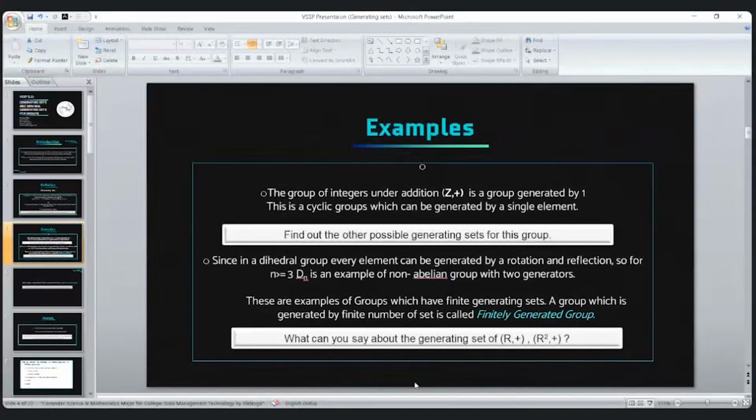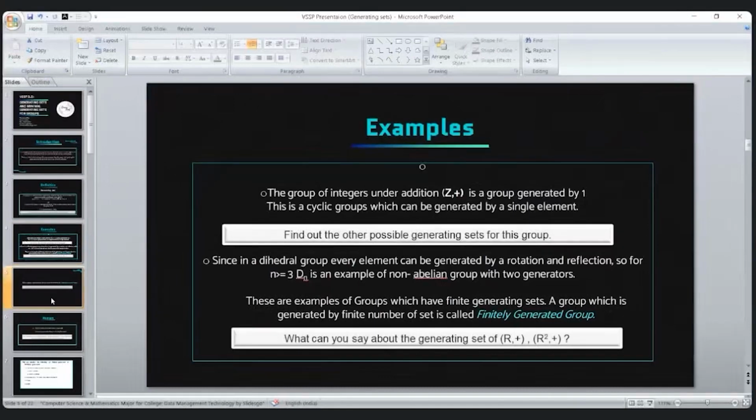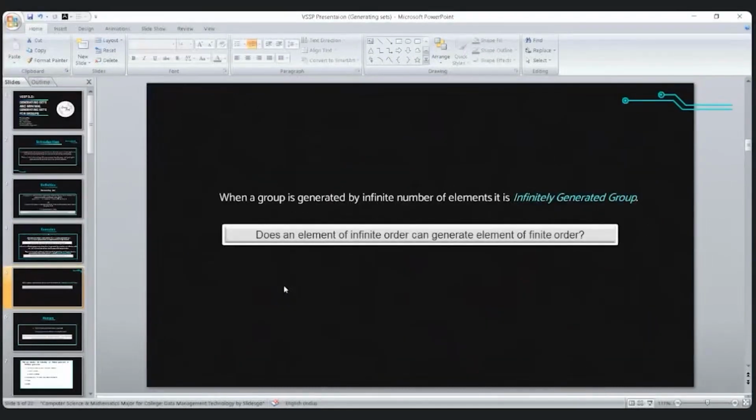So it is different in group theory and in vector spaces. As we can see, we have to find out the group which is not finitely generated. When a group is not finitely generated, that is, it has an infinite number of generators, it is called an infinitely generated group.